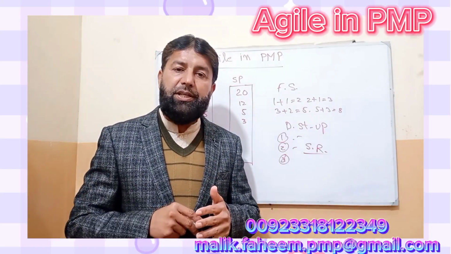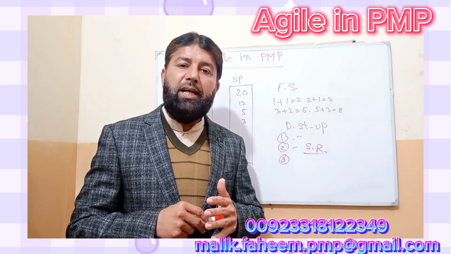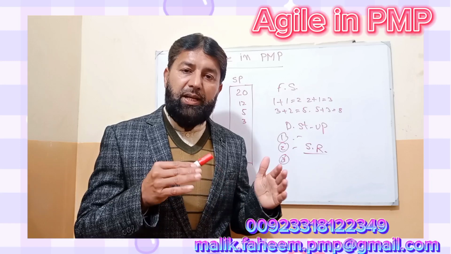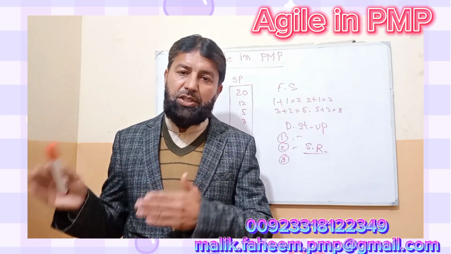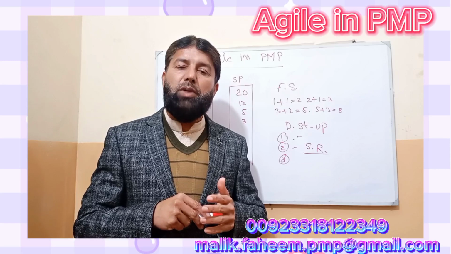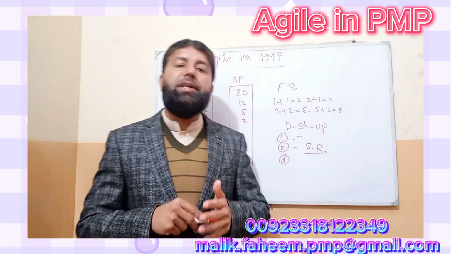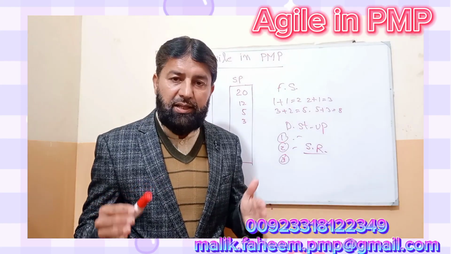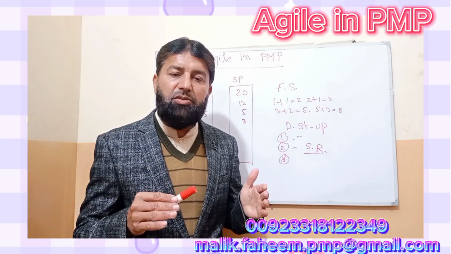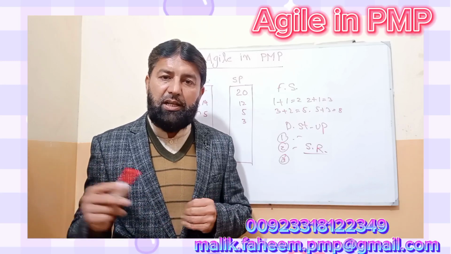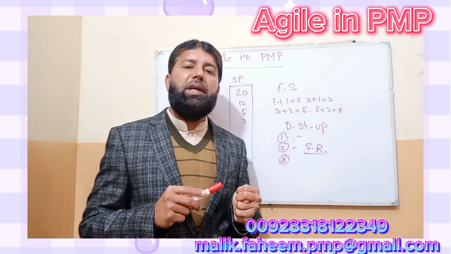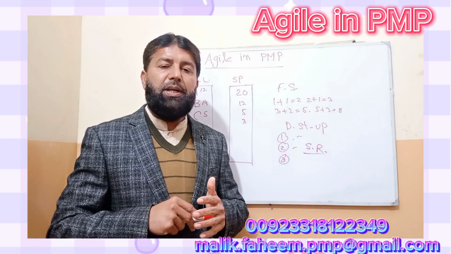And cycle time is the time between when team starts work on a feature and when it goes to the end user. Lead time is longer than the cycle time. And then spikes, agile spikes.